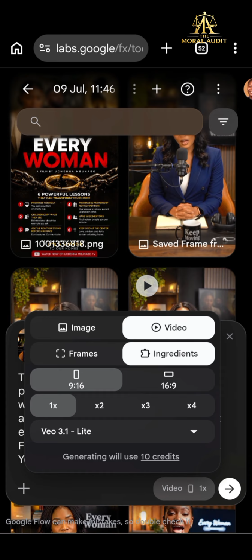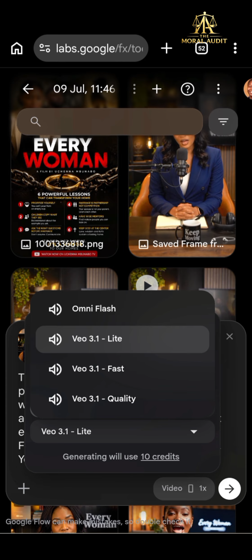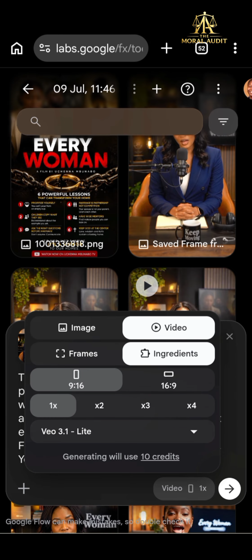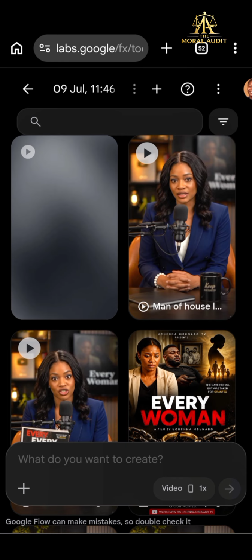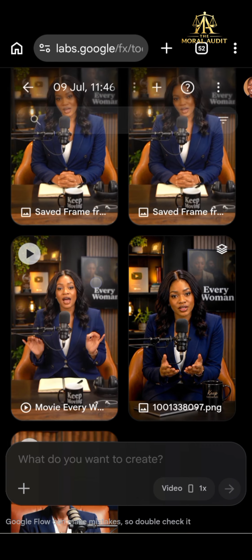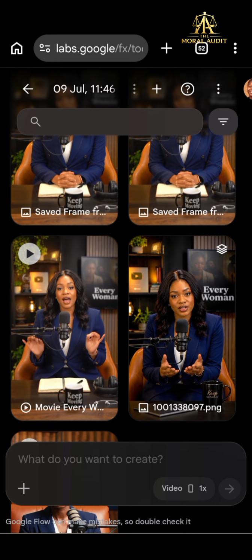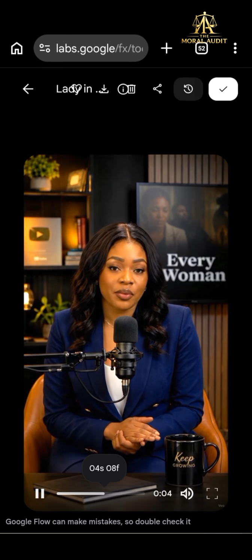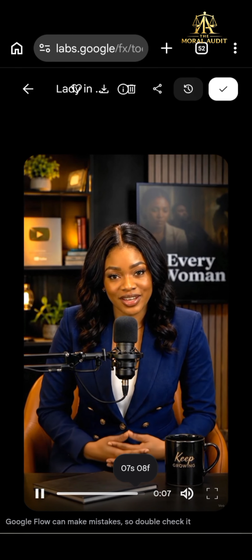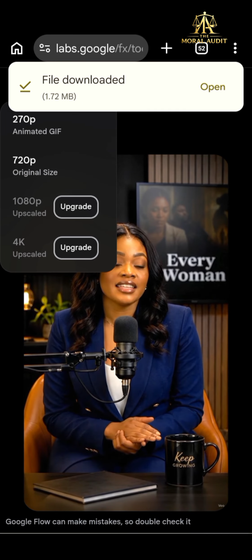You see image. So I'm going to use Veo 3.1 Lite. I'll click on it, then here I'll click on video, then on ingredients, then on 9:16, as I said earlier, so that it will be viewable on my phone. So I just have to go ahead and click here. You see it will go ahead and download the video. Okay, so let's hear what it is going to say.